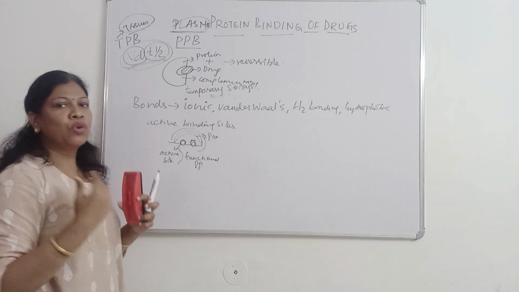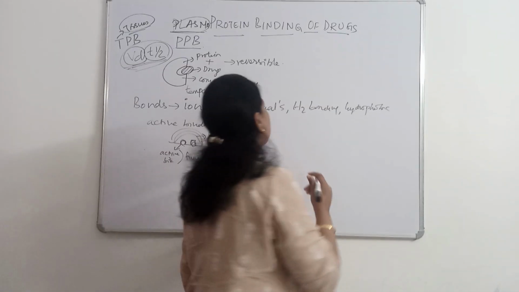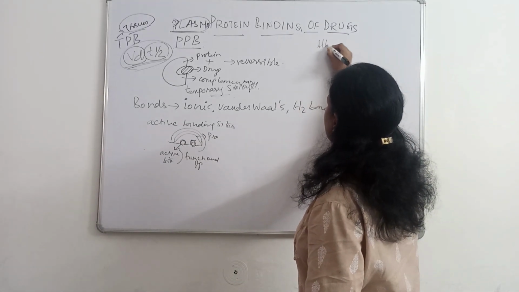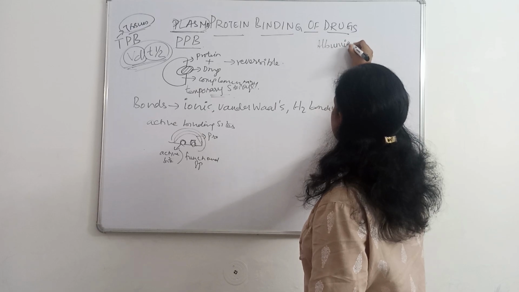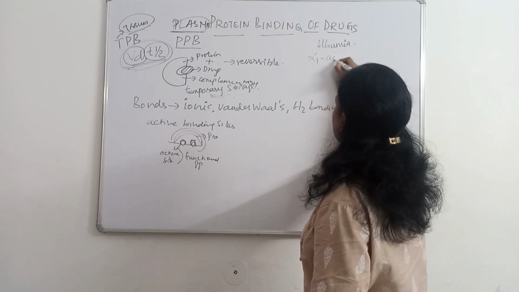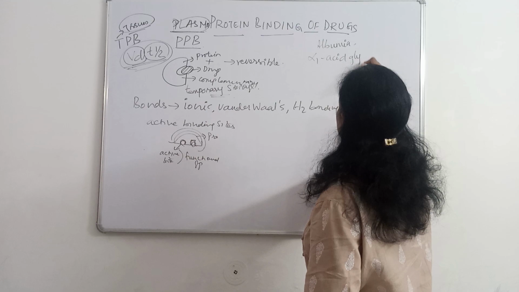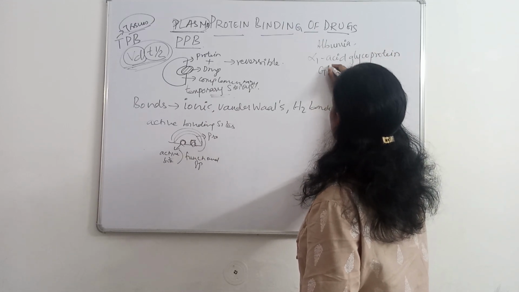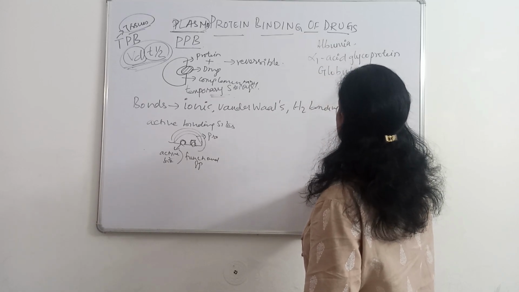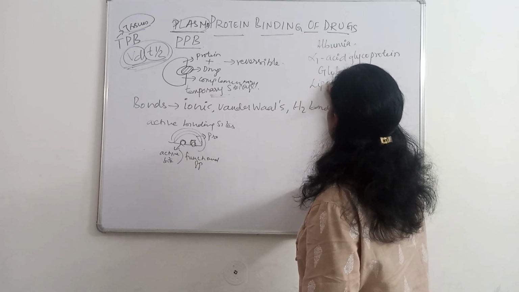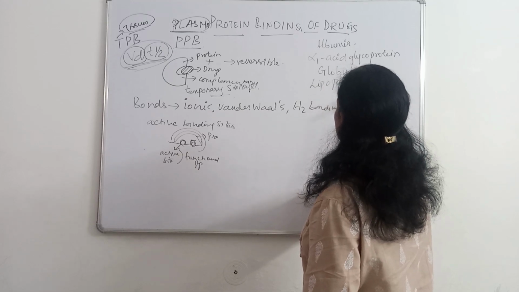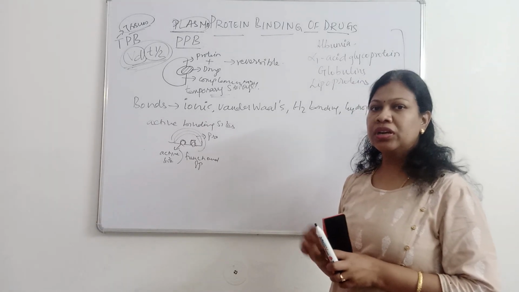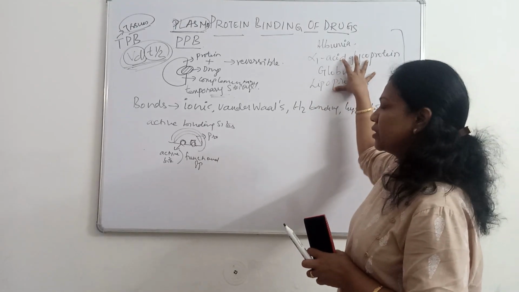Mainly what type of plasma proteins will be involved in binding of drugs? Plasma proteins like albumin, alpha 1 acid glycoprotein, globulins, and also lipoproteins, all proteins in nature, are responsible for binding of drugs.